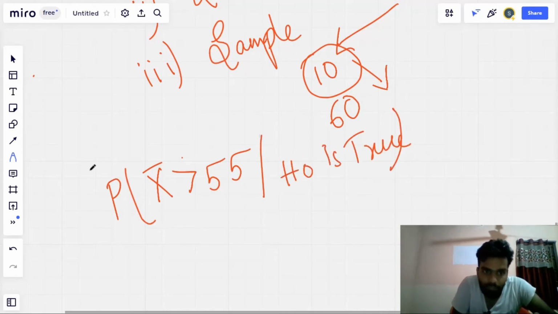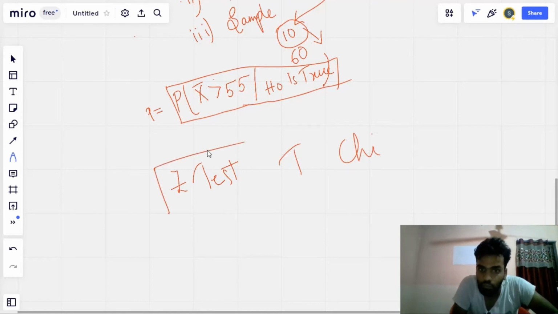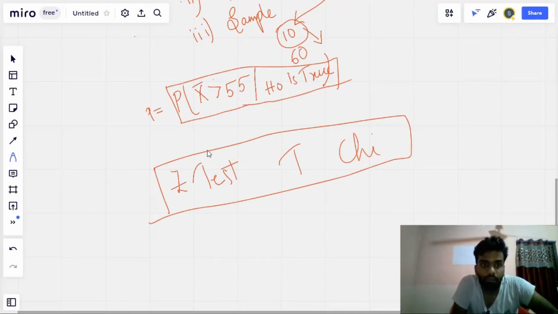So you can see we just defined p-value as the probability of the sample statistic given the null hypothesis is true. So how can we find this probability? This can be found by using a test. We have different kinds of tests, right? Z-test, chi-square test, t-test, ANOVA test. Based on these tests, we find the p-value.